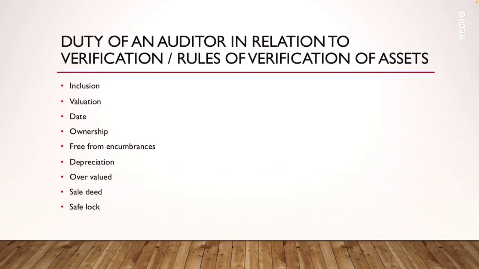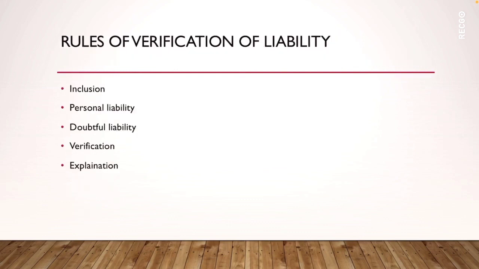Next come the rules for verification of liabilities. Verification of liabilities is as important as that of the assets, because the auditor should take into consideration some points for the verification of the liabilities. What are those points? We'll understand. First one is inclusion, that is whether all the liabilities have been included in the balance sheet or not, that should be verified. Then whether all the liabilities have been included at a correct value or not. Then whether personal liabilities have been mixed up with the liabilities of the concern, that should be verified.